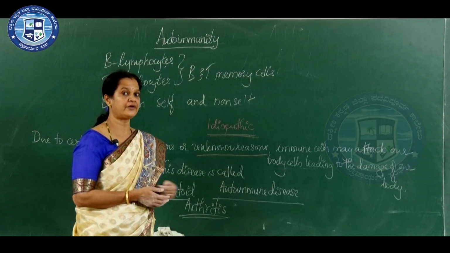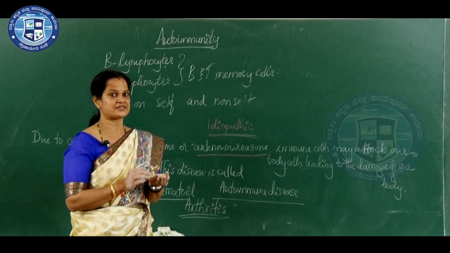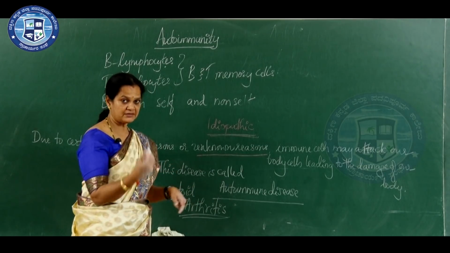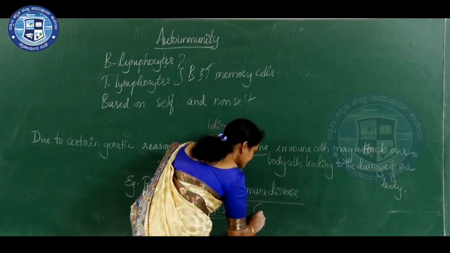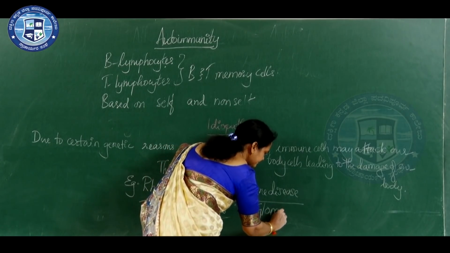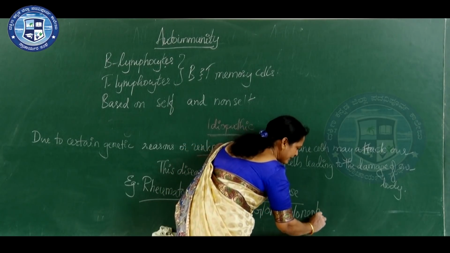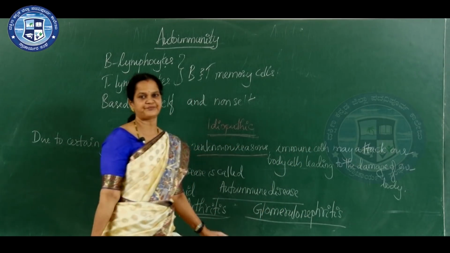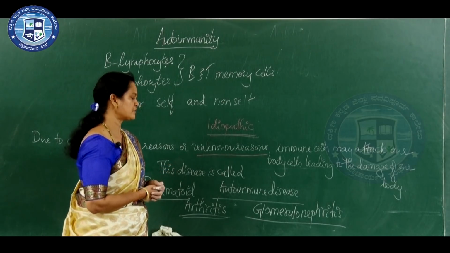So, it is rheumatoid arthritis. It is a sort of autoimmune disease. It is very, very painful. And another disease you can know is glomerulonephritis. Glomerulonephritis is also a type of autoimmune disease. It is a bacterial infection also.